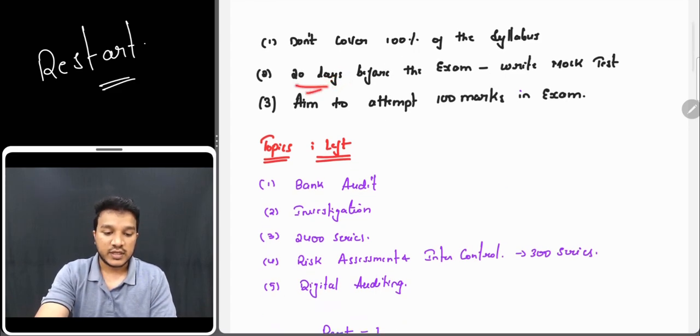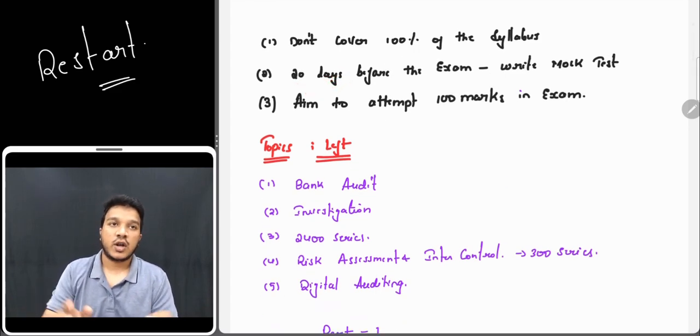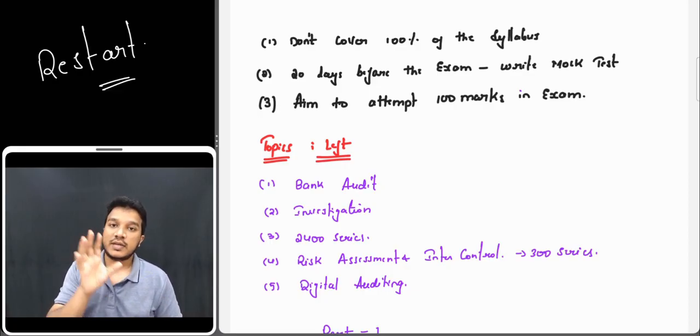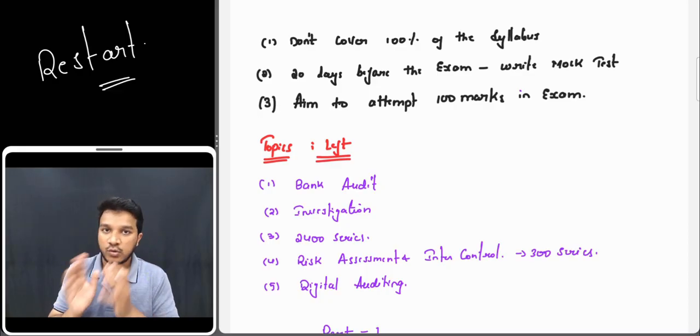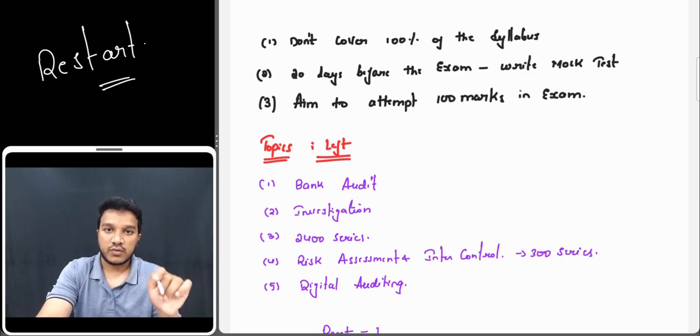Then 20 days before the exam, I wrote a mock exam. It's not about writing the mock exam and seeing my performance, because questions in the mock and questions in the final are not the same. The whole goal here is to complete the entire syllabus. 20 days before, I wanted to complete the whole syllabus. I gave 2 days' time, read only audit and wrote the exam at 2 o'clock. Here I got to know what topics I was able to complete and what topics were taking time. So in the balance 20 days I made some corrections, so that I don't make this mistake one day before the exam.